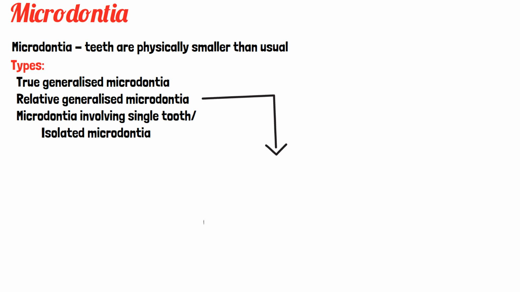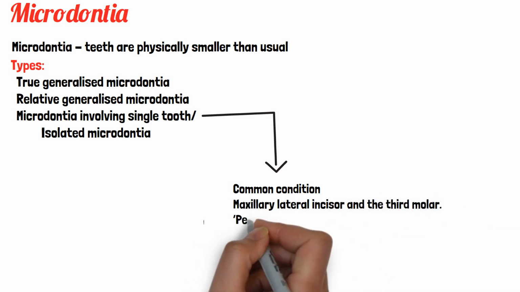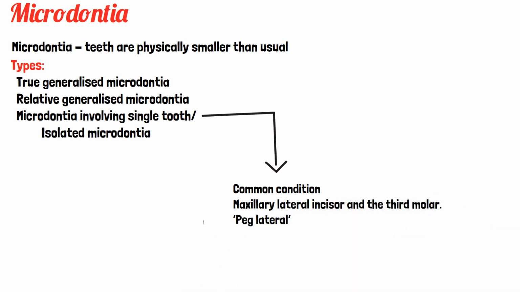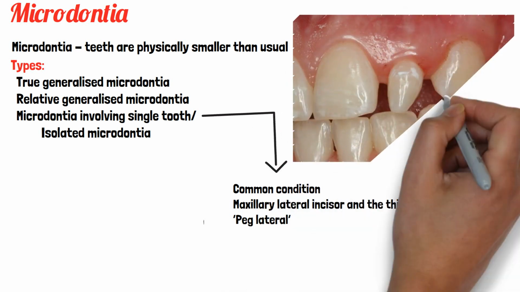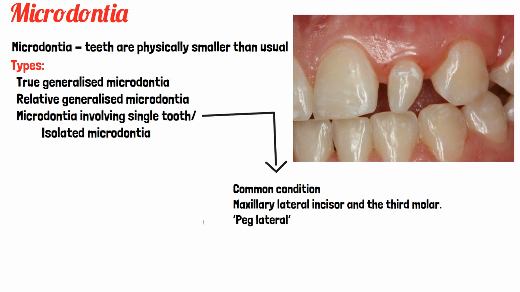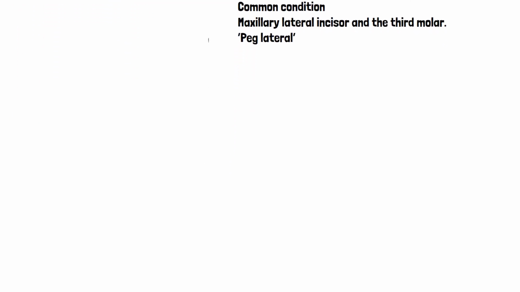So next one is microdontia involving a single tooth, or isolated microdontia. Usually this is the commonest of the 3, and the most common teeth affected are maxillary lateral incisors and the third molar. And the commonest situation is peg laterals. These peg laterals, instead of exhibiting parallel or diverging mesial and distal surfaces, usually converge or taper together incisally. So this is a picture of peg laterals wherein you can see that cone shaped crown. So this is about microdontia.